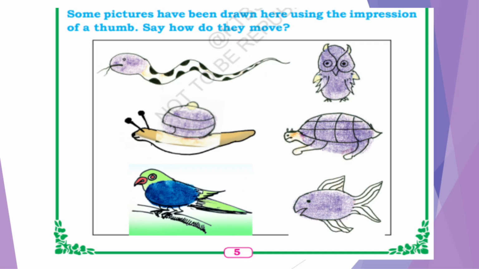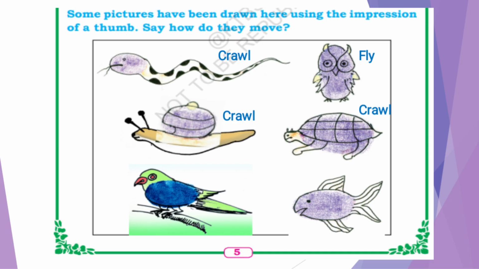How does it move? It crawls. It moves touching the ground. Second one is owl. How does it move? It flies, right? Owl is a bird which flies. Third is snail. What does it do? It also crawls. Fourth, what is it? Tortoise. How does it go? It also crawls, right?